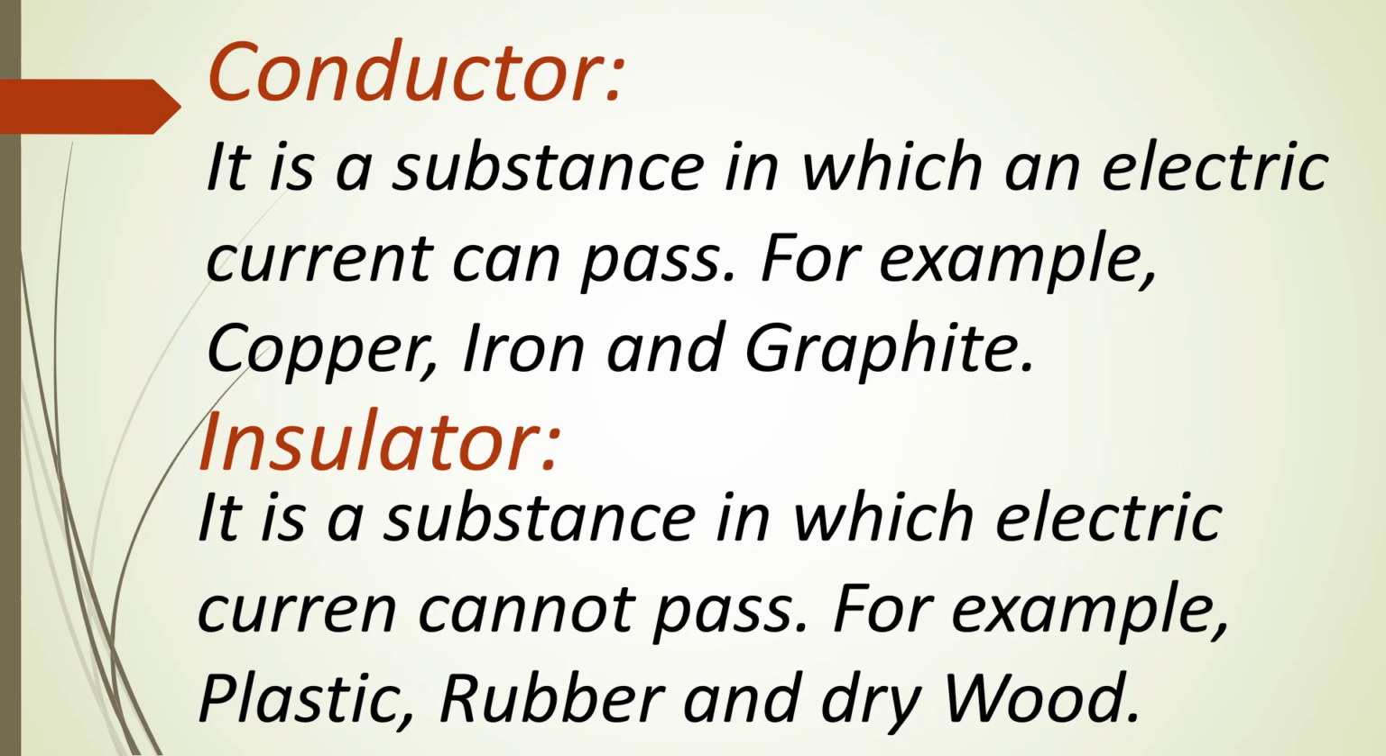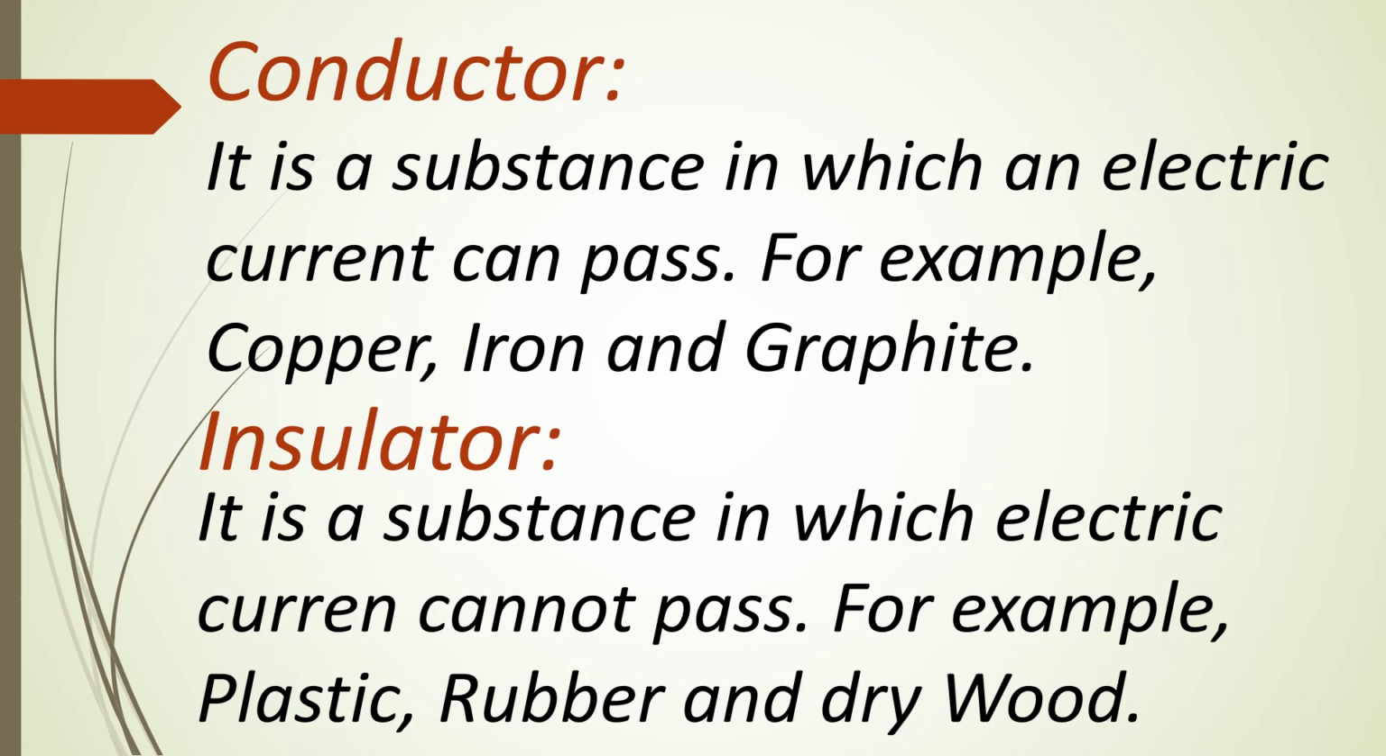Copper wires are used for the flow of electric current. Iron is also a conductor. Graphite is a form of carbon that also contains electrons, and it is also a conductor.